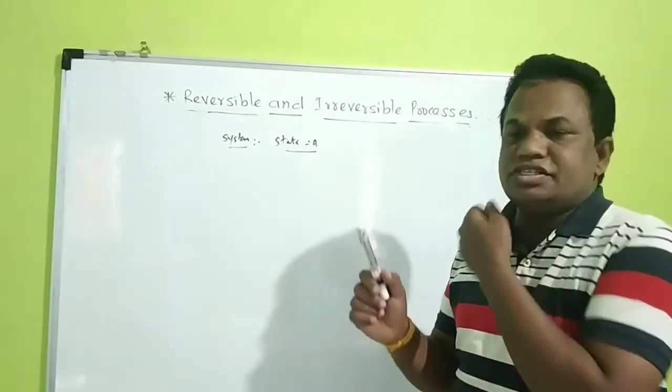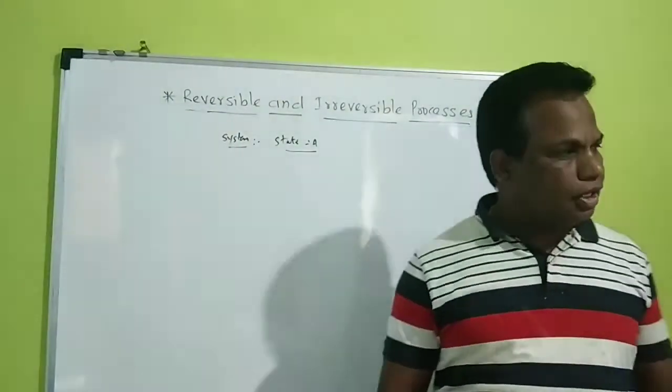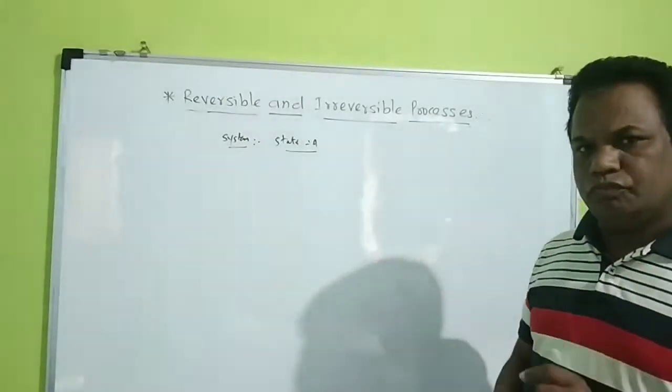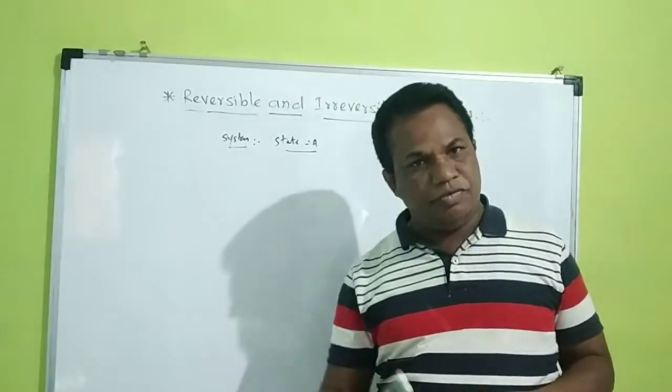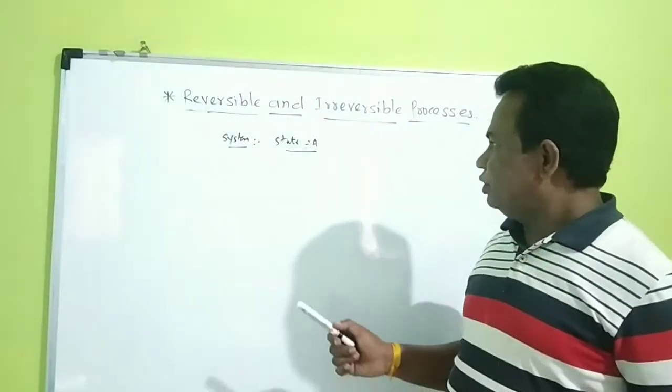If we consider a gas cylinder, the state variables are different. If we consider a water bottle, the state variables are different. We have already discussed all about this.